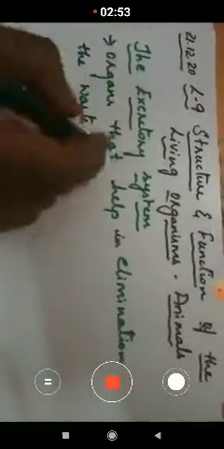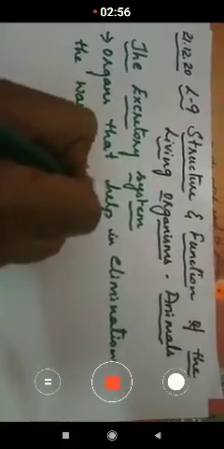So the excretory system consists of the organs that help in eliminating, which is nothing but throwing out, the waste which is not needed by our body. The waste products are thrown out of the body through the organs present in the excretory system. So this is the function of the excretory system.